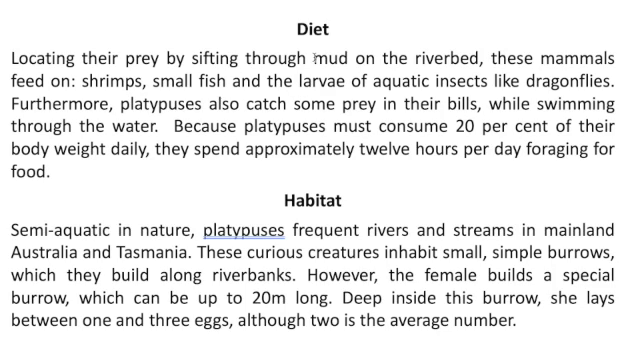The next section is diet, and that's what they eat. And there is a list here: shrimps, small fish, larvae of aquatic insects like dragonflies. Larvae means the young, the babies. So, for example, the larvae of a frog is a tadpole. It also mentions how they catch their food. And there is also an interesting fact that they have to eat 20% of their body weight each day.